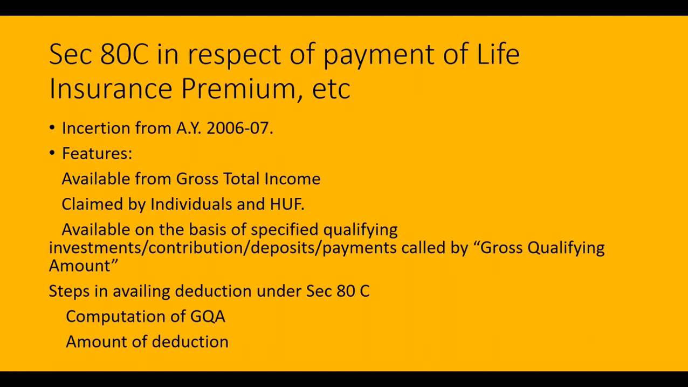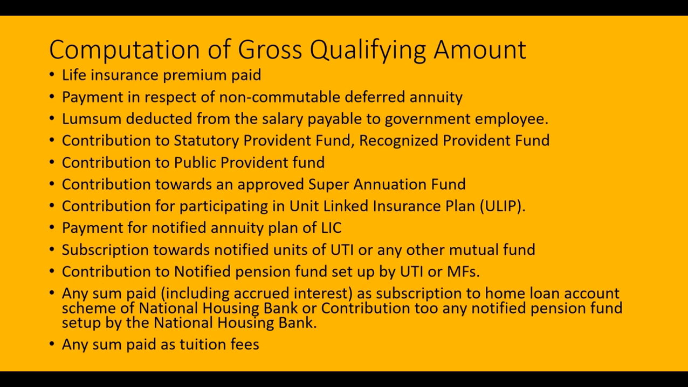There are two steps in computing the deduction under section 80C, that is a computation of the gross qualifying amount, which I said just now. It is the aggregation of the investments, the contribution, the amount deposited, the payments made by the assessee, then the amount of deduction here. So how to calculate the gross qualifying amount? The gross qualifying amount is the sum or the aggregation of certain payments, investments, contribution made by the assessee. We will discuss one by one here.